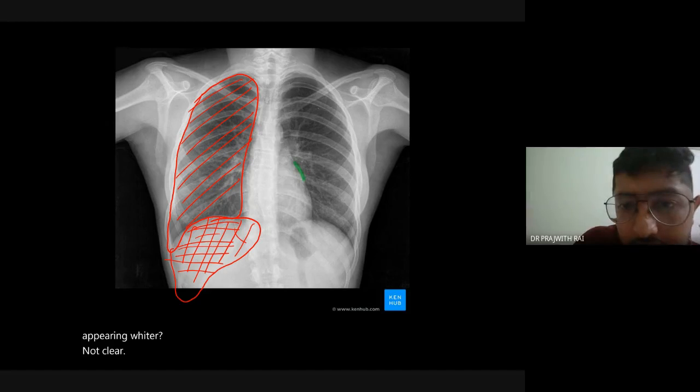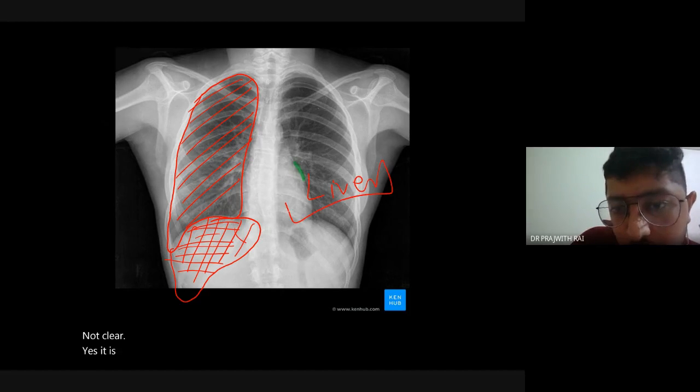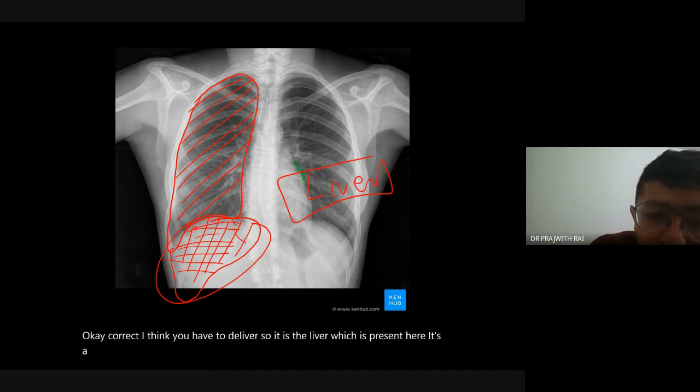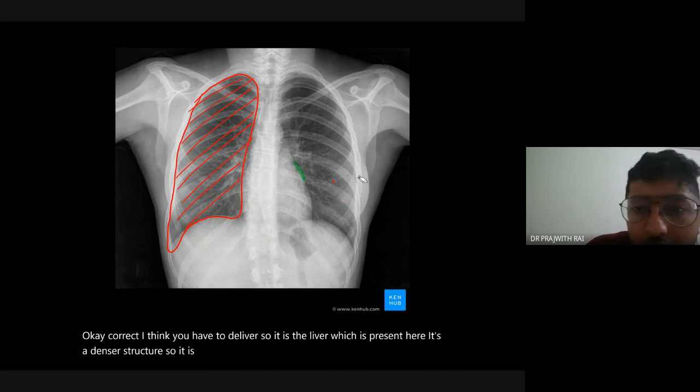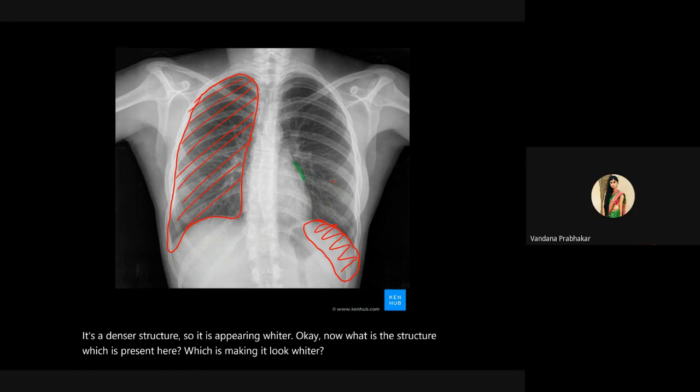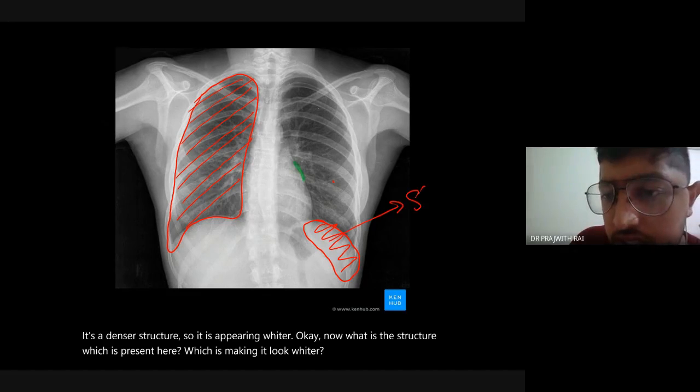Yes, it is the liver. Okay, correct. So it is the liver which is present here. It's a denser structure, so it is appearing whiter. Now what is the structure which is present here which is making it look whiter? Spleen. Good, this is the spleen.